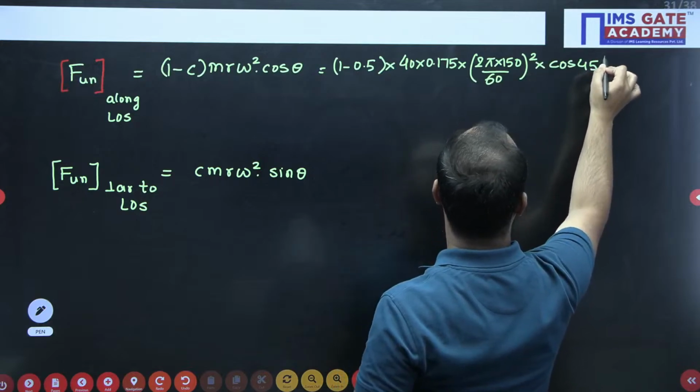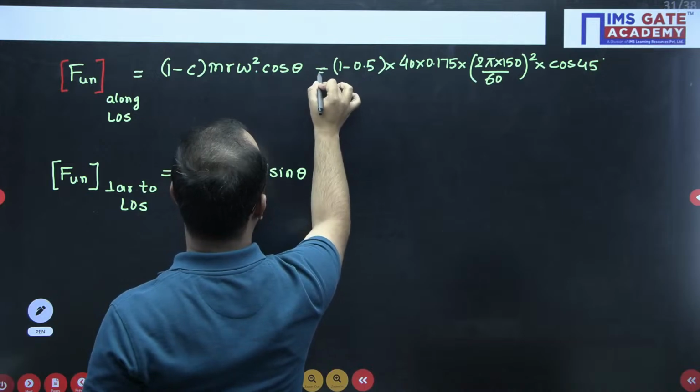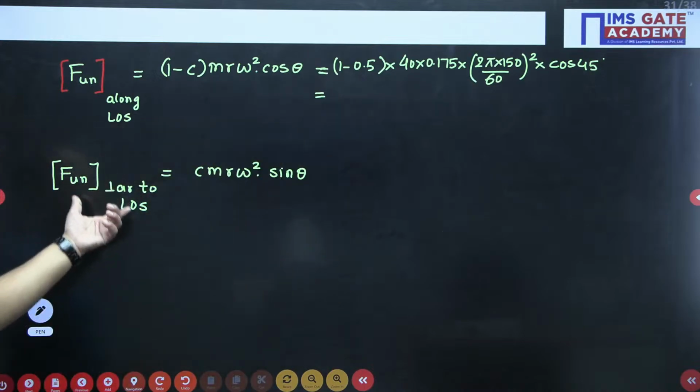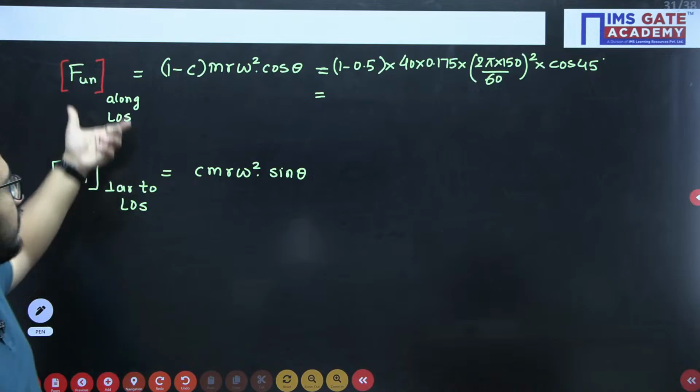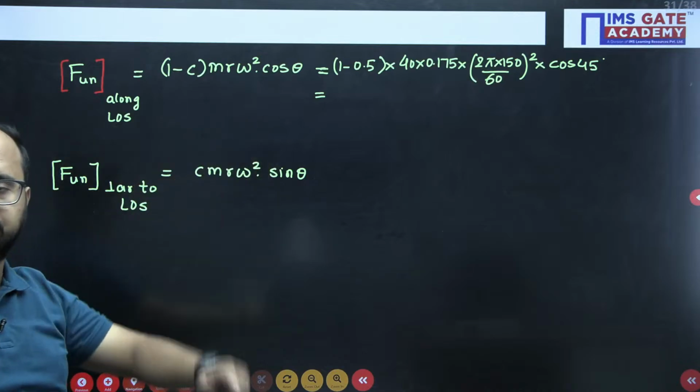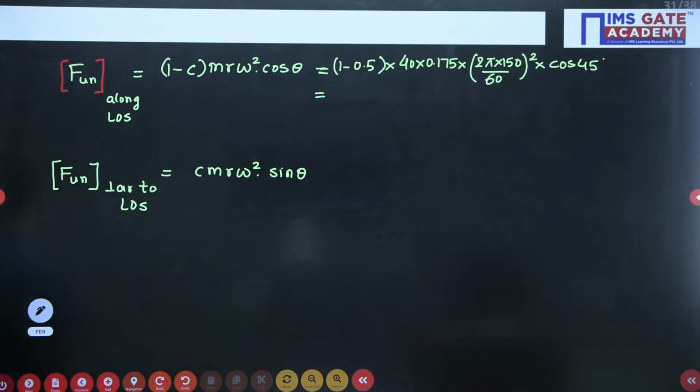You need to just calculate this value only, because anyhow this value will also be the unbalanced force perpendicular to line of stroke. This value and this value are same only, because C 0.5, 1 minus 0.5 remains same. Okay, do it everyone fast.